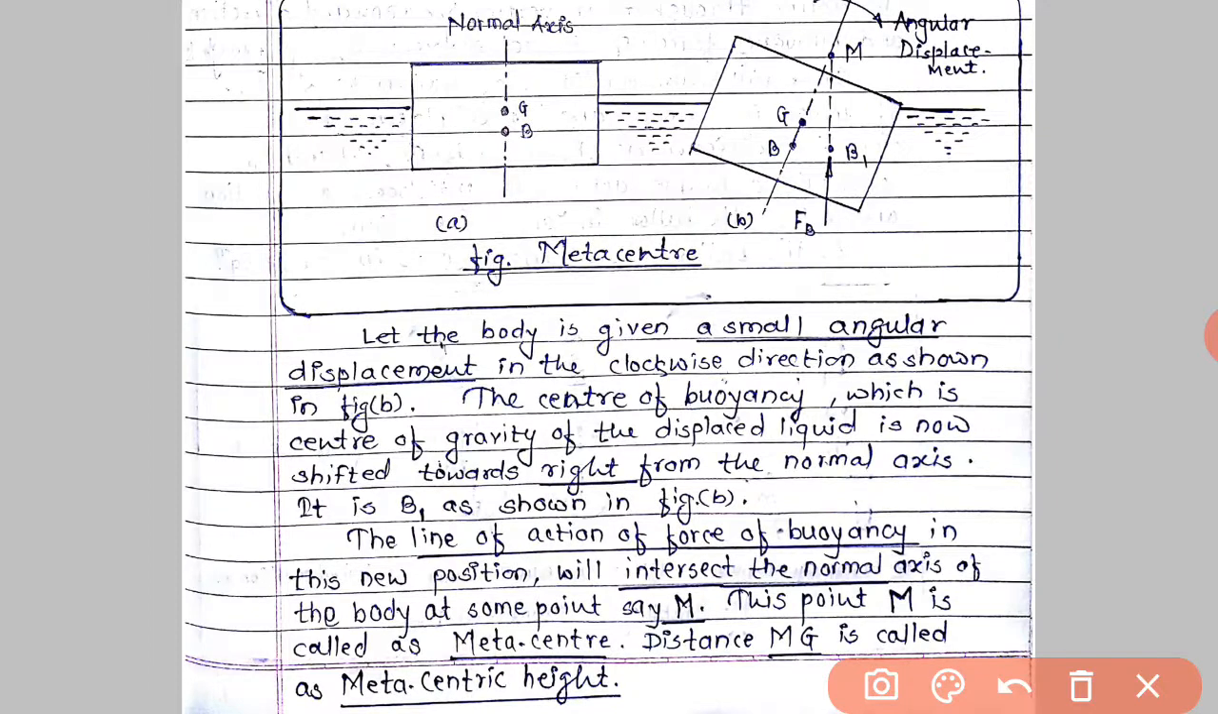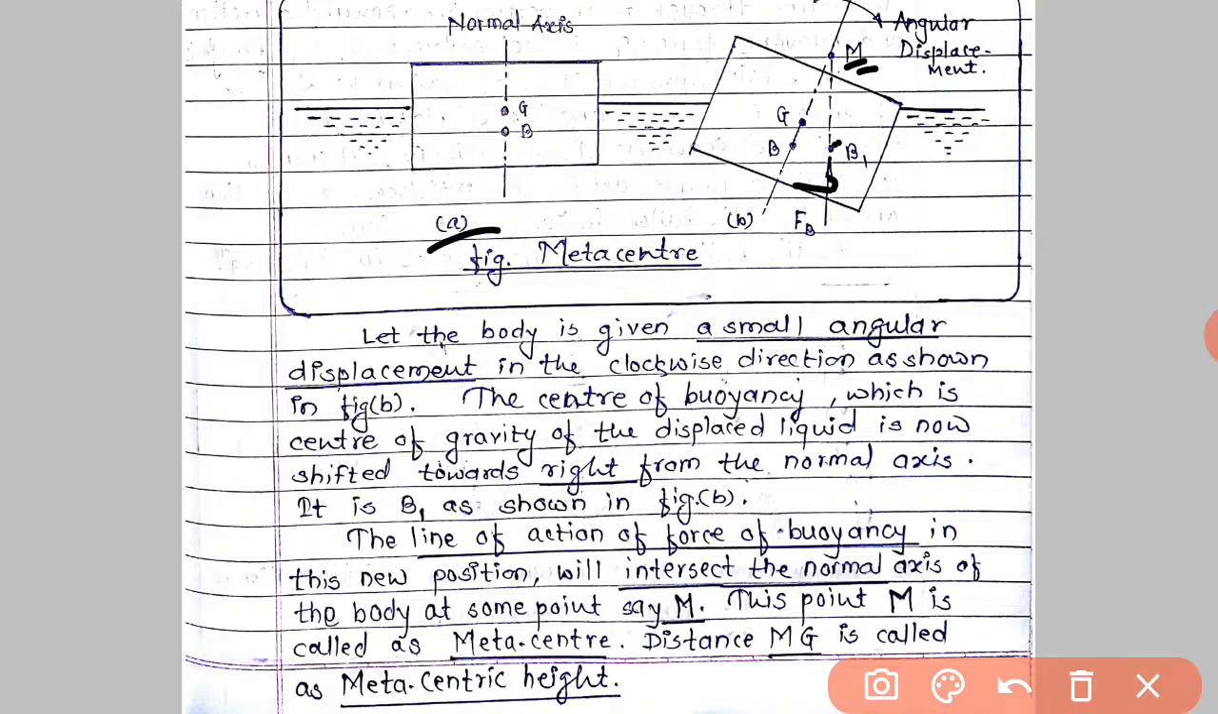So this is about metacenter and metacentric height. What is metacenter? Metacenter is a point at which the body starts oscillating when it is given an angular displacement. This is one definition. Another definition is that when a body is tilted, the center of buoyancy shifts, the force of buoyancy acts through point B1 and it intersects the normal axis at a point. That particular point is called the metacenter.